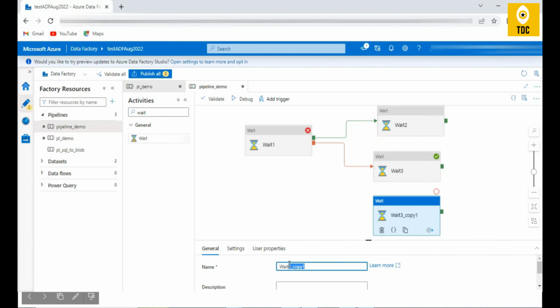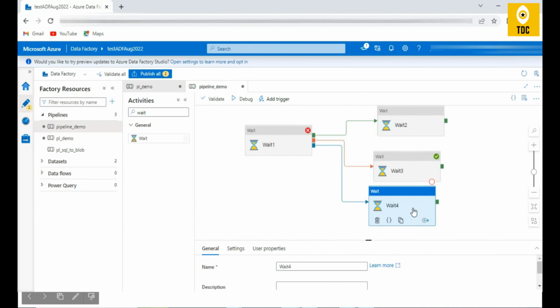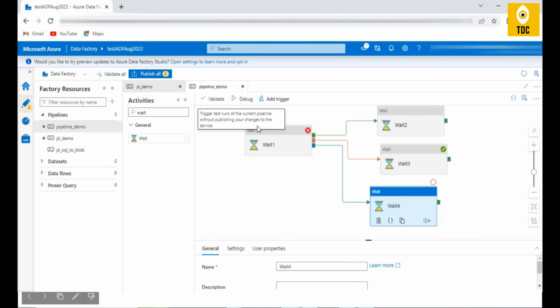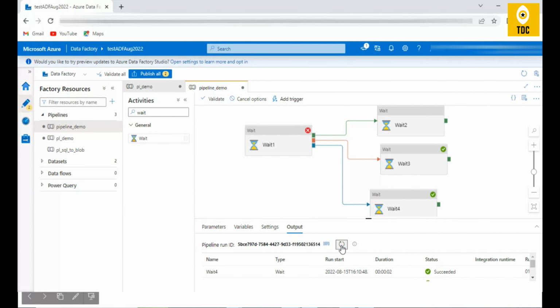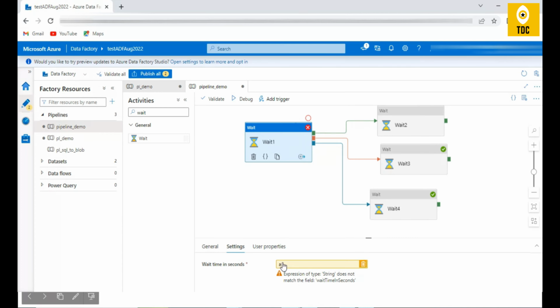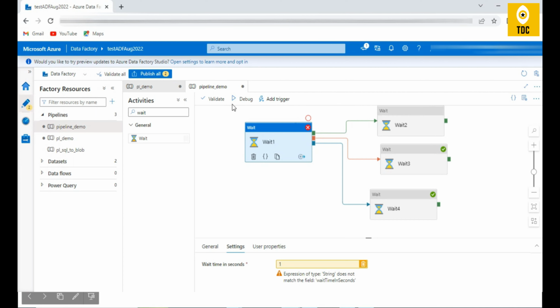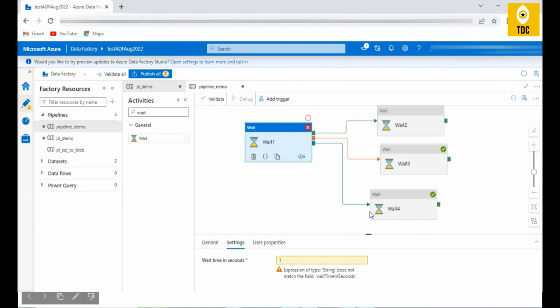So this we'll call wait 4, and wait 4 we will execute on completion, right? So let us understand by executing how the completion flow will work. Okay, so now wait 1 is supposed to fail, so let us execute and see whether wait 4 will be called. So wait 4 is getting called. Even though your activity has failed, your wait 4 is getting called. And let us make activity 1 successful. Then let us see whether wait 4 will execute or not. So it should get executed.